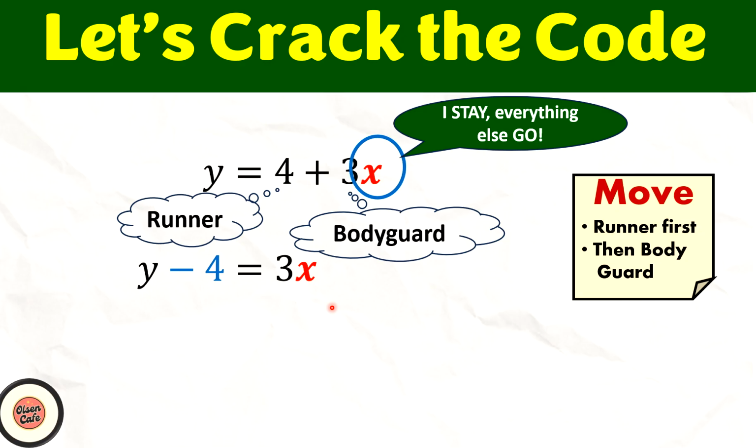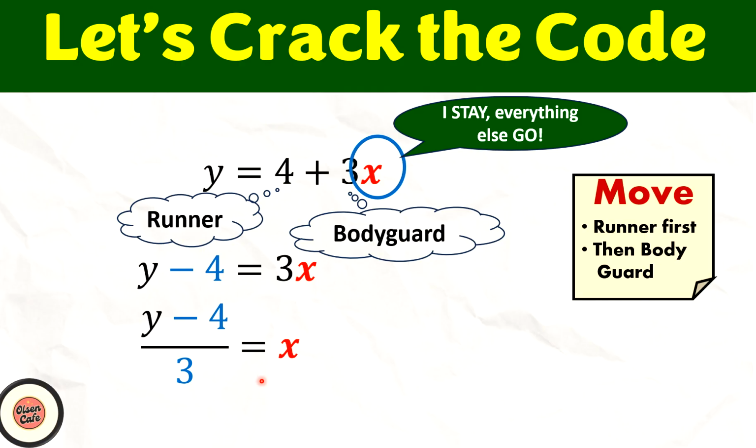After we move the runner, what we need to do is move the bodyguard. So again, over here it is 3 times x. So by removing the bodyguard, we will have divide, isn't it? So therefore, this will give us y minus 4 divided by 3 equals to x.